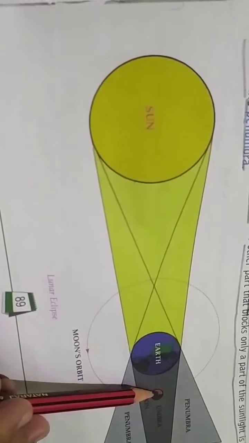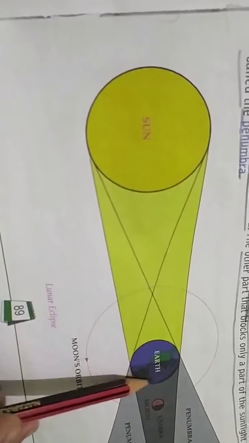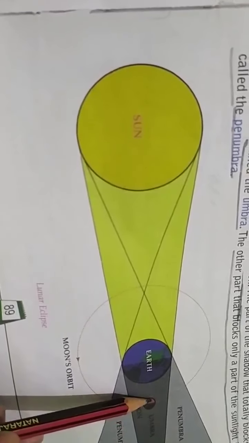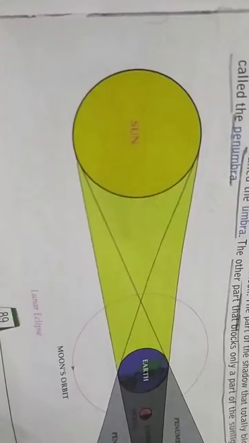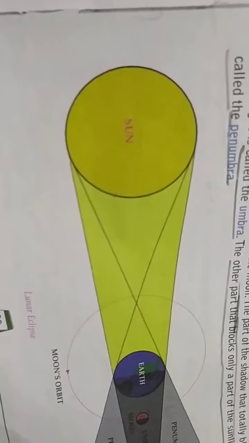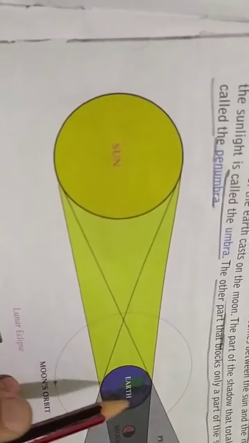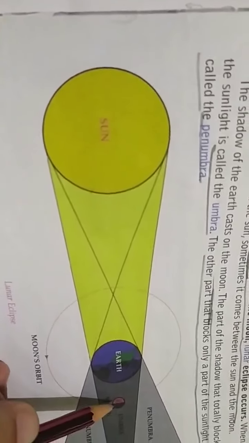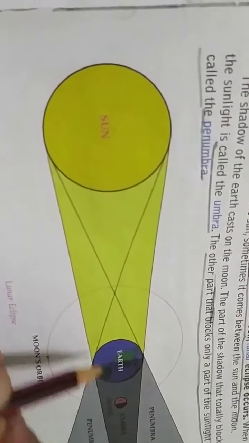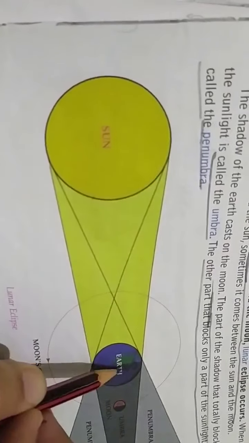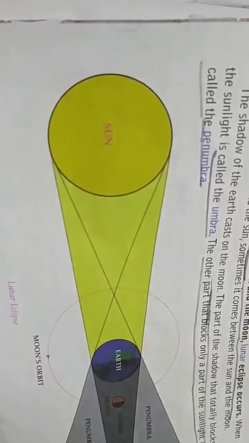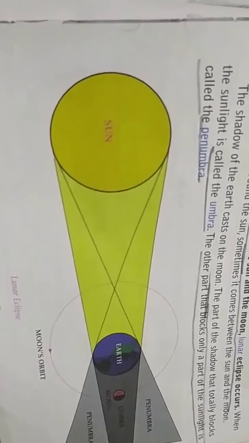Because the Earth is spherical in shape, the shadow of the Earth cast on the moon is also an arc of a circle. So the lunar eclipse is one more proof that shows that the Earth is spherical in shape and not flat.